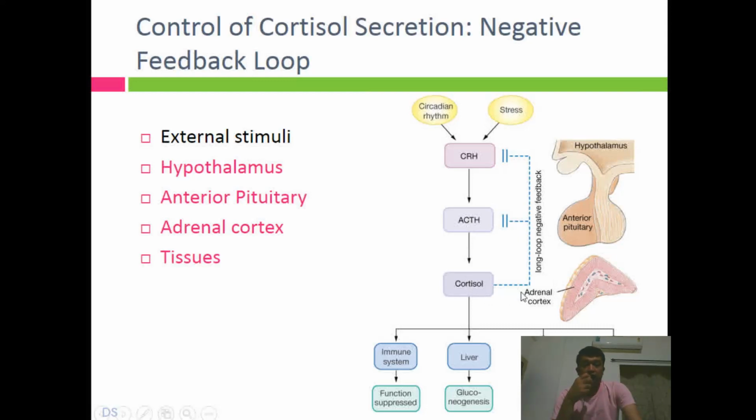ACTH, once released, will go to the adrenal cortex, where it will stimulate cortisol. Once released, cortisol will have an immunosuppression action, an effect on metabolism, on protein, glucose and lipid metabolism, and anti-inflammatory action. These are all the overall actions. Once actions are produced, this higher level of cortisol will inhibit ACTH. It will say that now there is sufficient cortisol, no need to release ACTH. Similarly, the message is sent to the hypothalamus that there is no need to release CRH. This is called a negative feedback loop. Normally the hormone levels are controlled by this type of negative feedback loop.